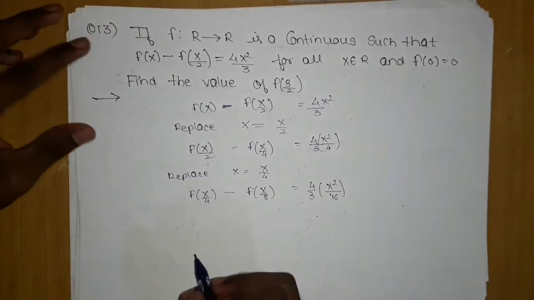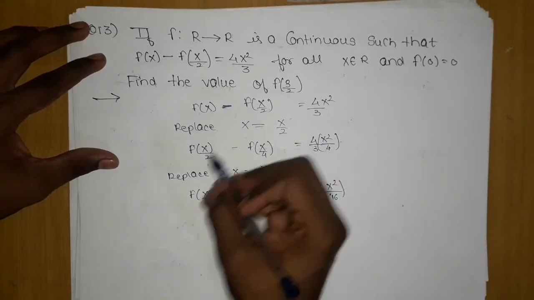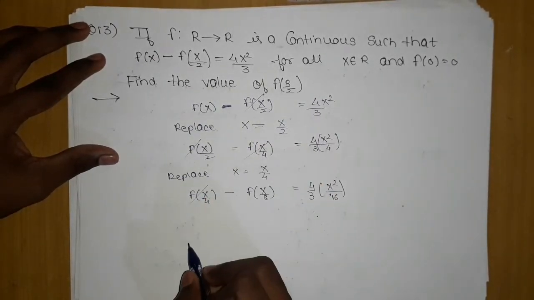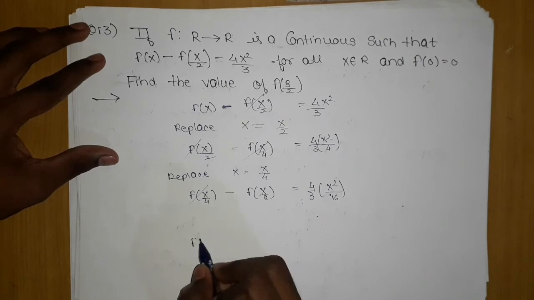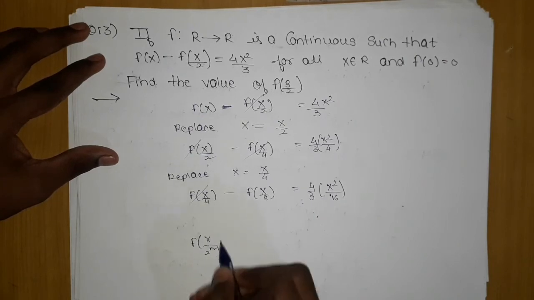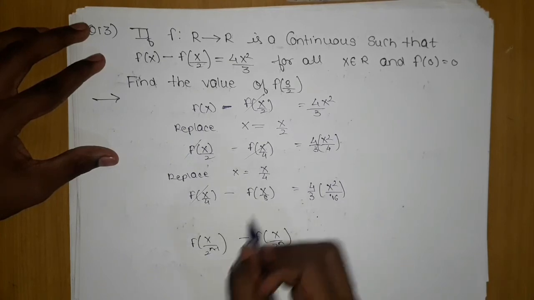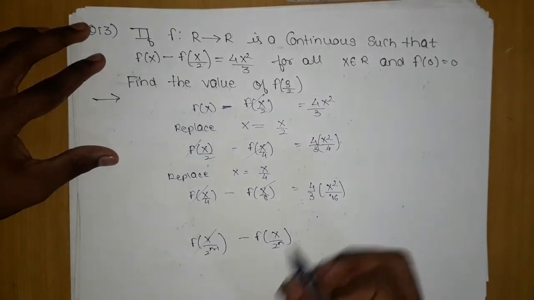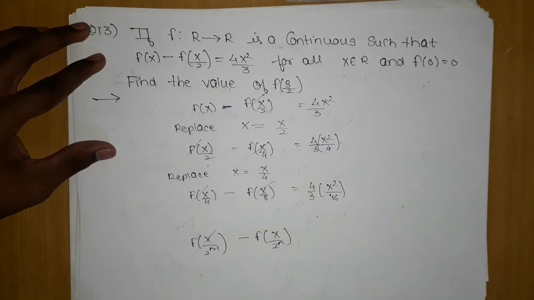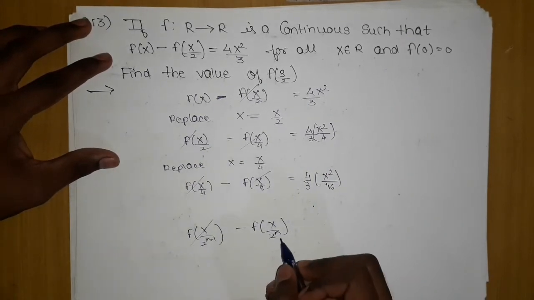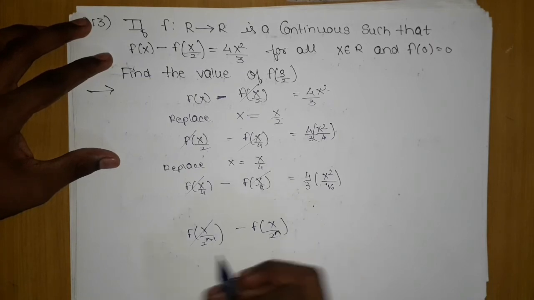Now in the end, if I add them all, you can clearly see that these will cancel out, and all the things will cancel out, and the last thing will be f(x/2^(n-1)) minus f(x/2^n), and this will also cancel out. And it is for infinity, this n is tending to infinity.